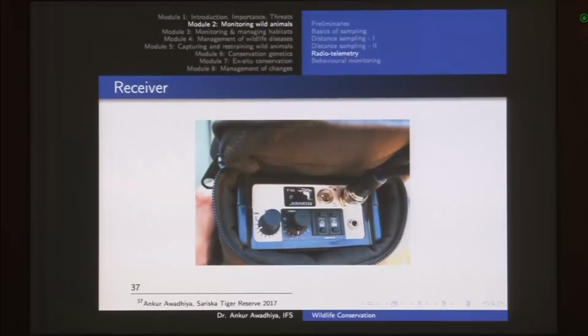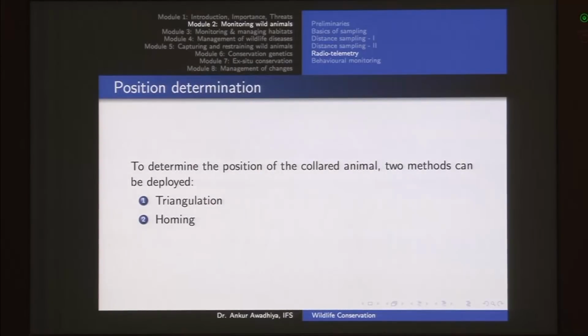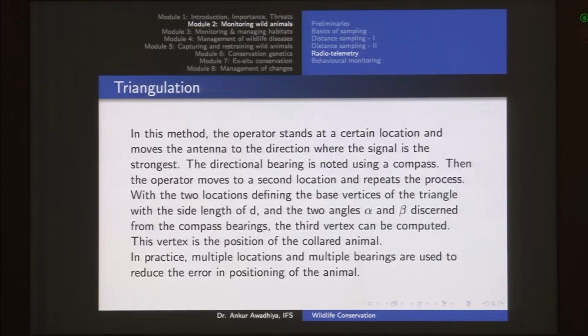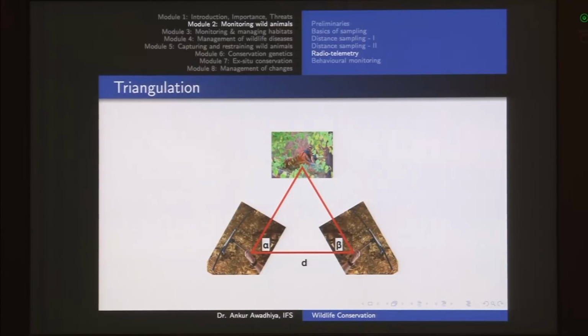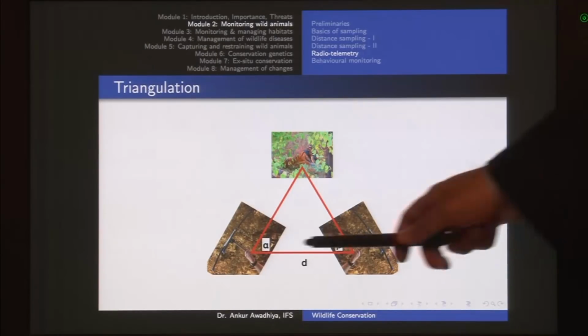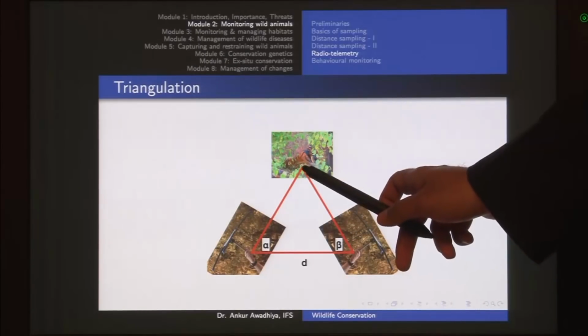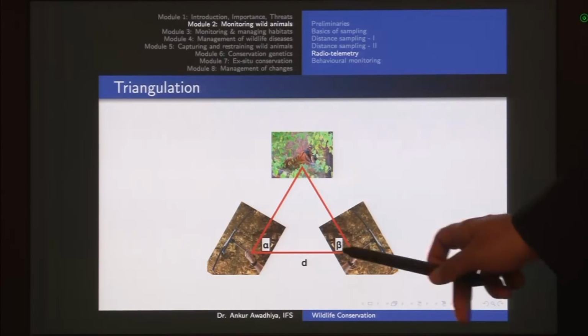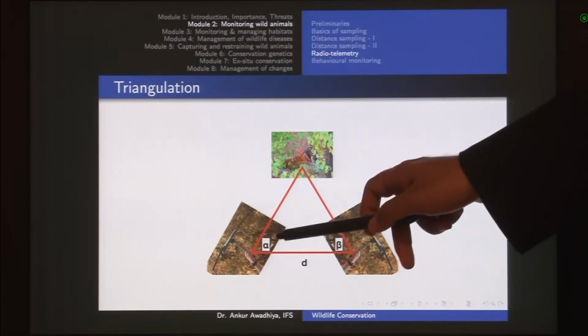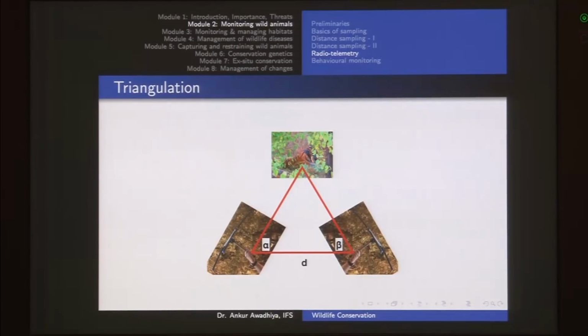Next we talked about the receiver, and the signal to noise values that are computed using digital signal processing. Then there are two ways of determining the position of the animal. One is triangulation. In the case of triangulation, you take two readings. You know these two points, and at both of these points you take the reading of the bearing of the animal with respect to that line, and with that you can triangulate the position of the animal.